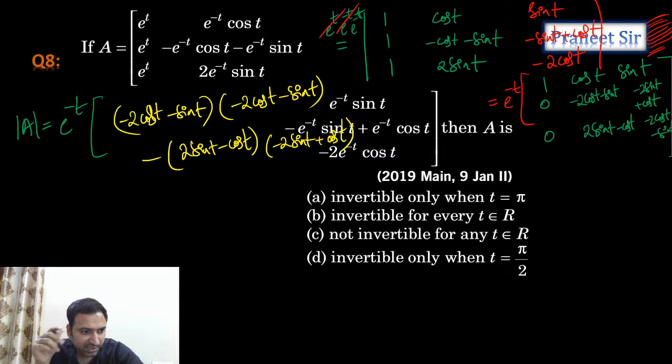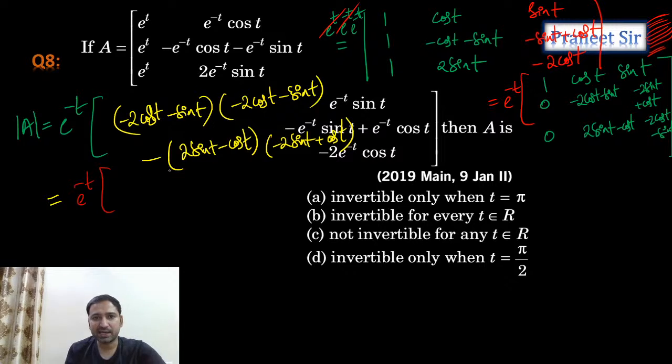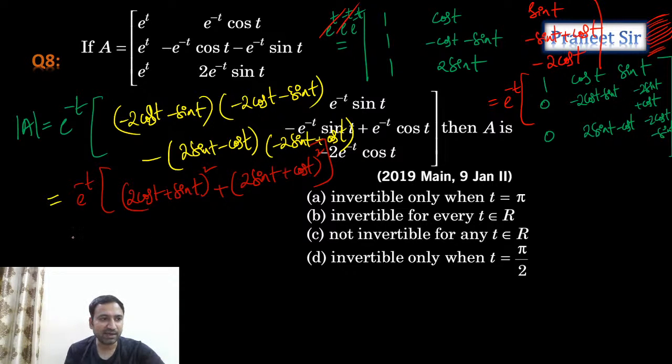Correct. So what is the answer? Is it B? Okay, let's check it. So when we expand this, how much do we get? Let's see, guys. So e power minus t into this, I can write it as 2 cos t plus sin t whole square. And then this also we can write as 2 sin t plus cos t whole square. But when we expand this, finally what I get is e power minus t into, so when we expand it, 4 cos square t